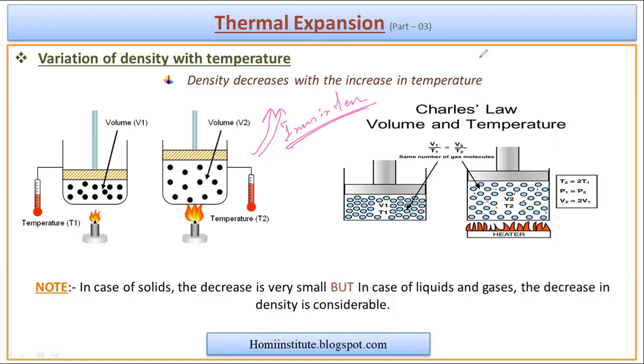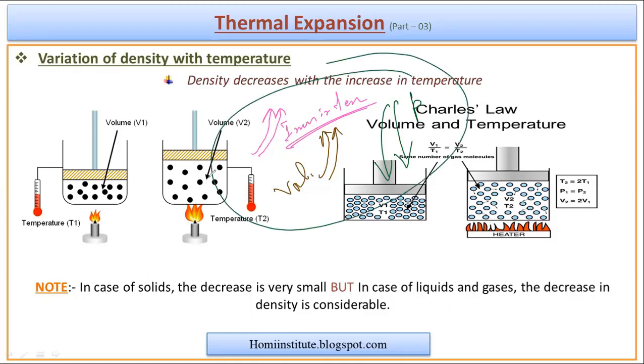The volume of the material also increases. So as the volume of the material increases, we will observe a decrease in density. There will be a decrease in the density of the material. And the vice versa condition we will observe if we do the reverse thing.